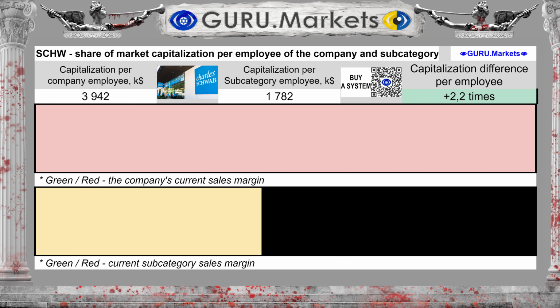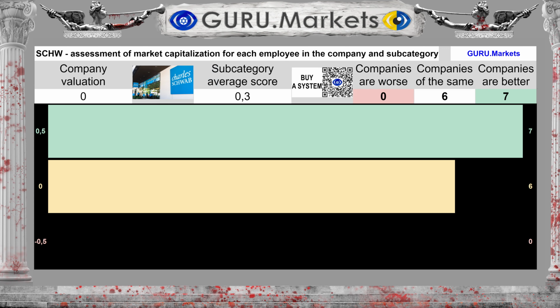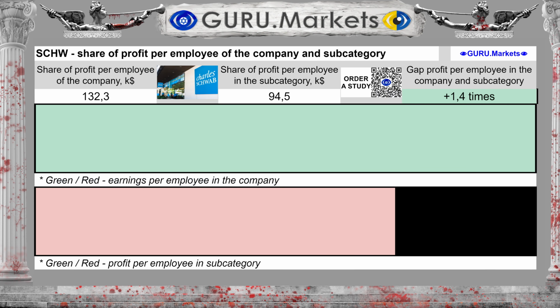The amount of capital for each employee of the company is $3,942,000. And in the subcategory there are $1,782,000. The difference between the subcategory average and the company's performance is 121.2%. Estimation of the amount of capital per employee in comparison with indicators in the subcategory: Tolerable, 0 points.